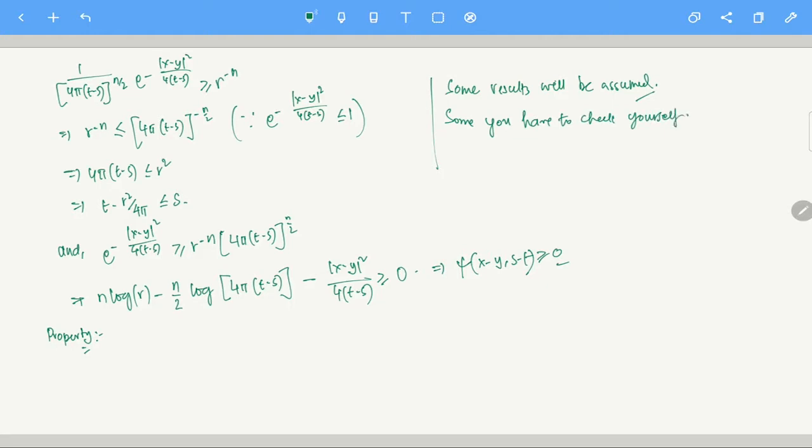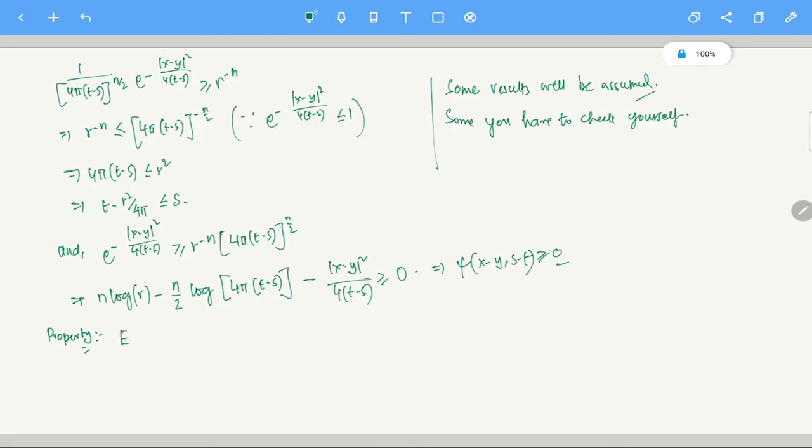Checking yourself is standard, but I never took any results to be assumed up till now. Today we are going to take a small liberty and assume one result which is not possible to prove in this class. So that I will assume. Okay, so let's look at the property of a heat ball.